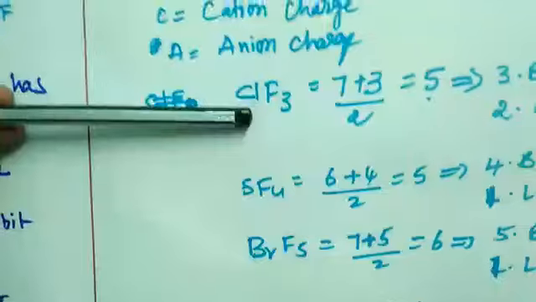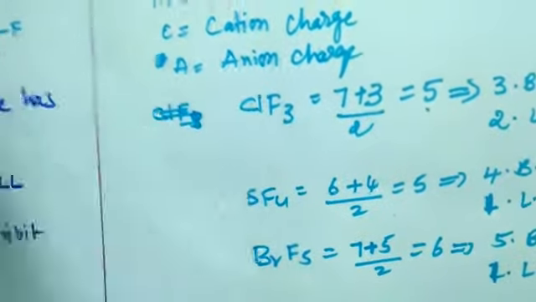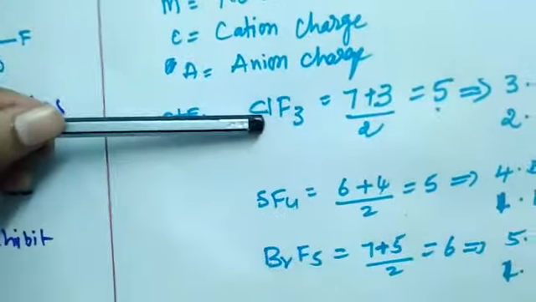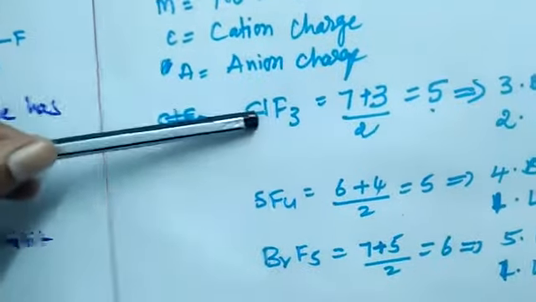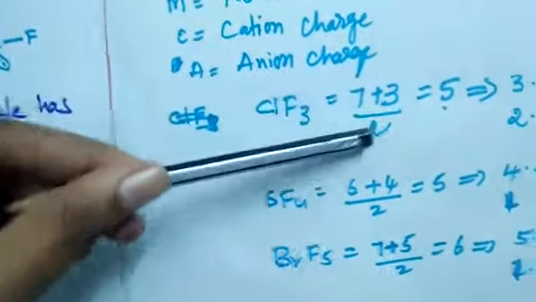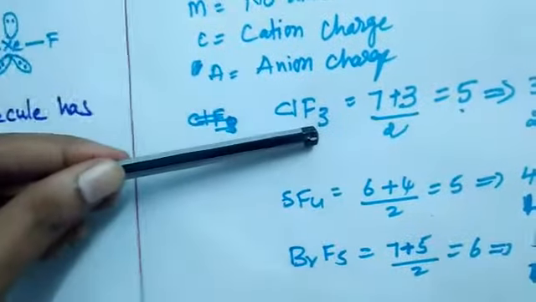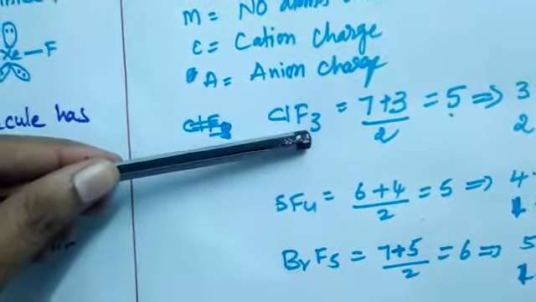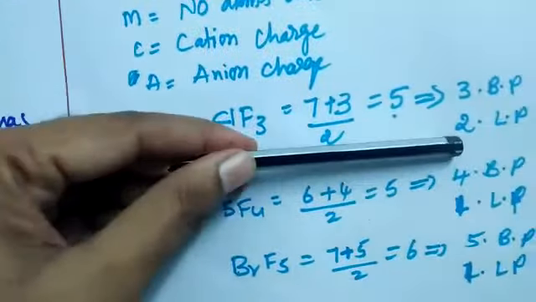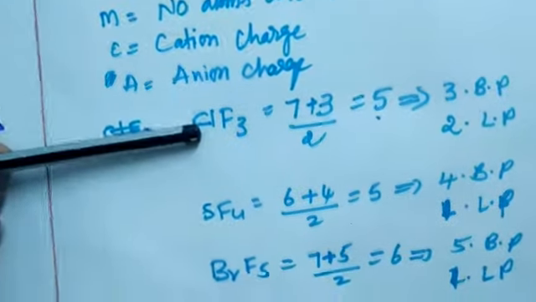Now we can calculate the number of electron pairs present in ClF3. Chlorine is in the 7th group. The number of atoms attached to chlorine is 3. So (7 plus 3) by 2 is equal to 5. Among these, 3 bonded pairs of electrons are present and 2 lone pairs of electrons are present, because 3 fluorine atoms are bonded with chlorine.